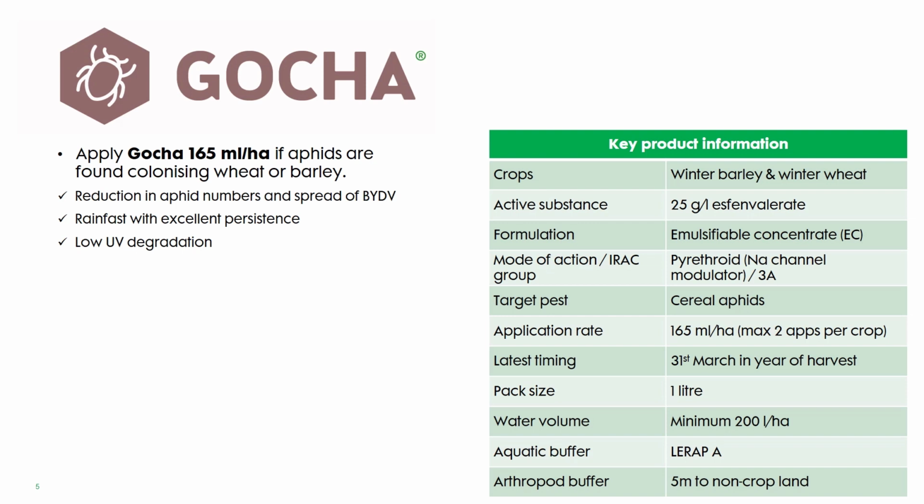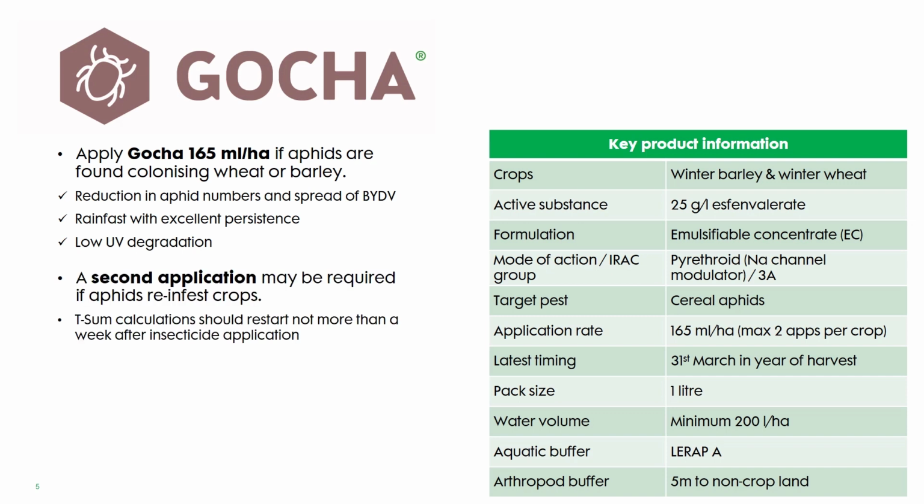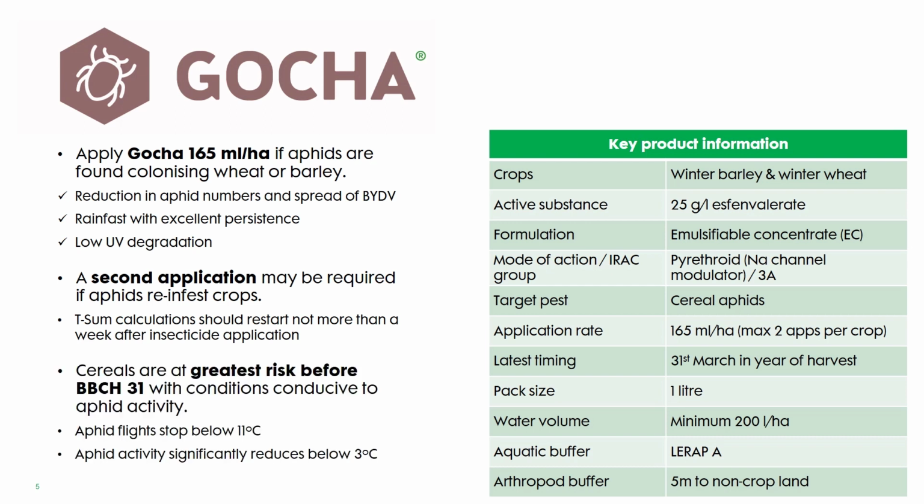Decisions on application timing should take into account both the T-sum calculation of 170 day degrees from crop emergence, as well as crop inspections to determine the presence or absence of aphids prior to spraying. A maximum of 2 applications of Gotcha may be applied to a cereal crop, with the latest permitted timing of the end of March in the year of harvest. So if a second application is required on higher BYDV risk crops this autumn, Gotcha may be applied again.